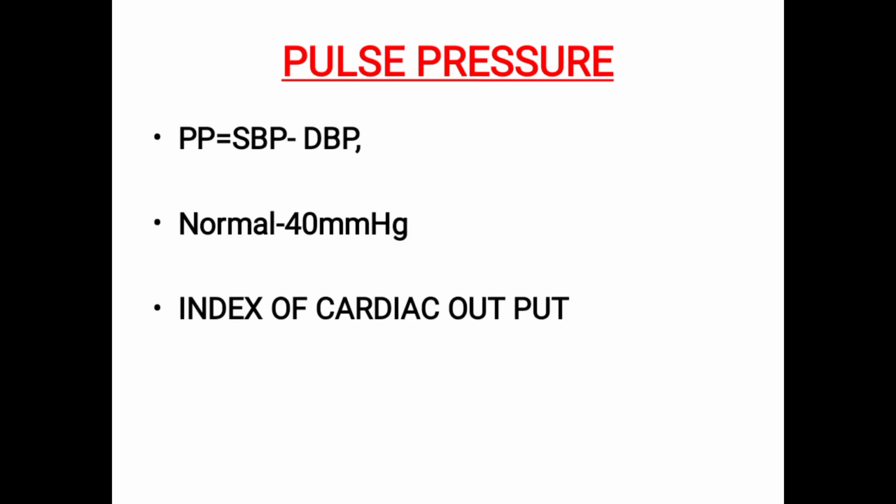The pulse pressure is the difference between systolic BP, SBP, minus diastolic BP. So always it is maximum to minimum, right? We have to subtract the higher number from the lower number. So don't write it in reverse. It is always systolic, maximum minus minimum. So systolic BP minus diastolic BP is around 40 mmHg. Okay, it is around 40 mmHg.